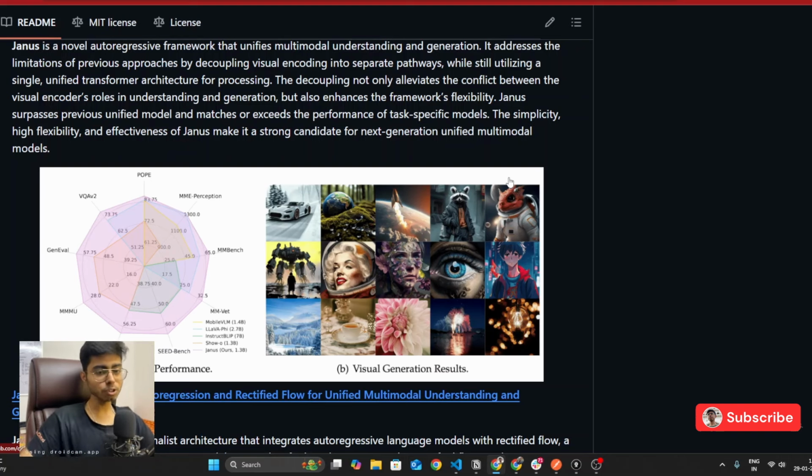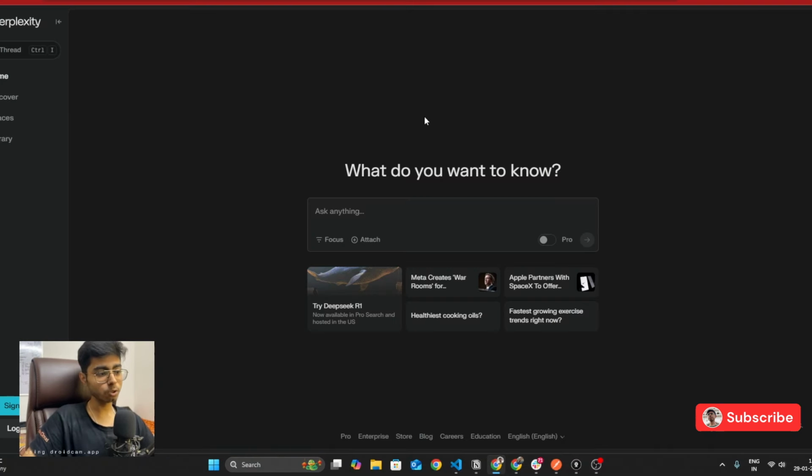So if you're a startup and you want your data to stay inside your country or go to the US, then the first option is you can use Perplexity APIs. They have already launched DeepSeek R1, but the problem over here is you have to use the Pro plan of Perplexity, and most of us don't have the Pro plan.